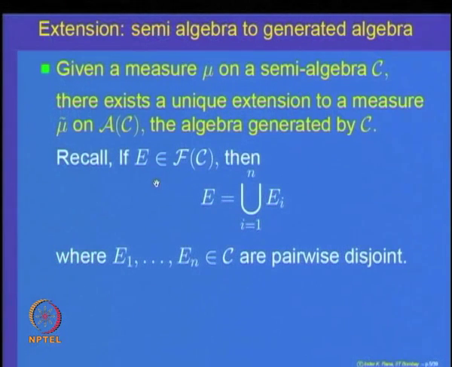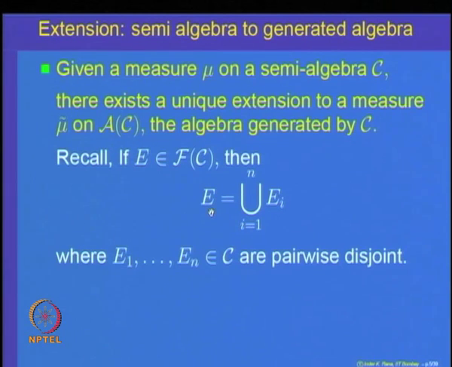So, recall that a set E in the algebra generated by a semi-algebra, we had characterized such sets, can be given by a representation E is equal to the union over i from 1 to n of E i. So, every set in the algebra generated by a semi-algebra is a finite union of sets from the semi-algebra, and in addition they are pairwise disjoint. So, this was the result we had proved, that the algebra generated by a semi-algebra is nothing but all finite disjoint unions of sets in the semi-algebra.